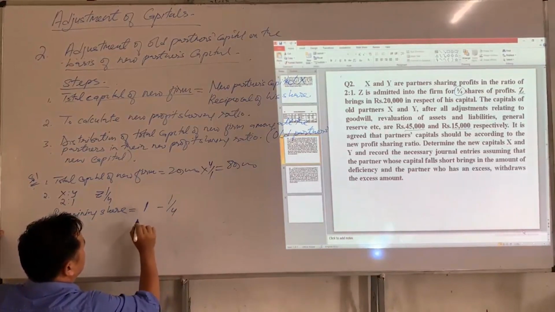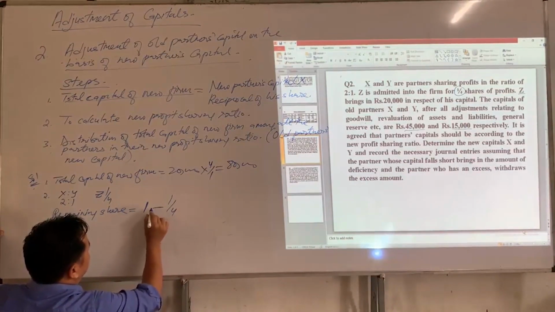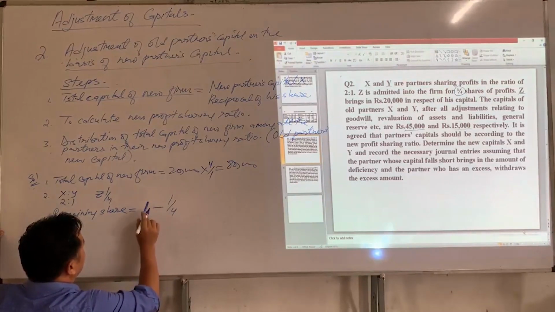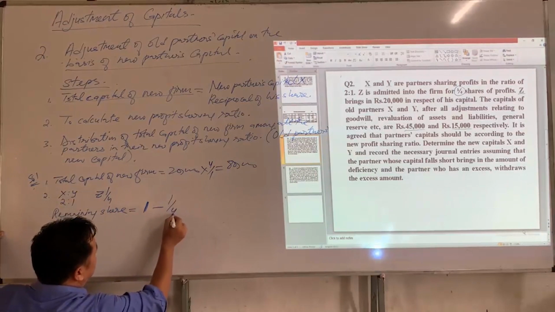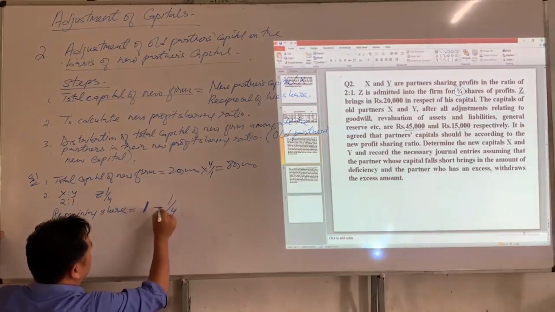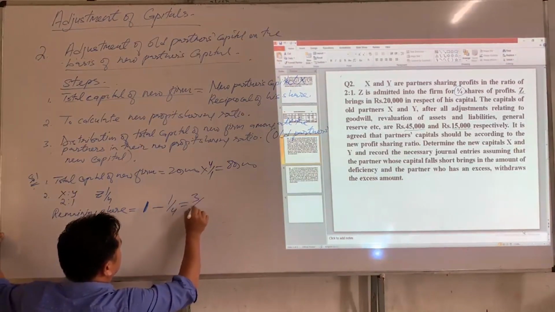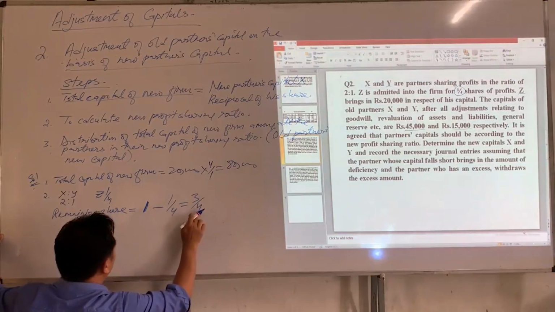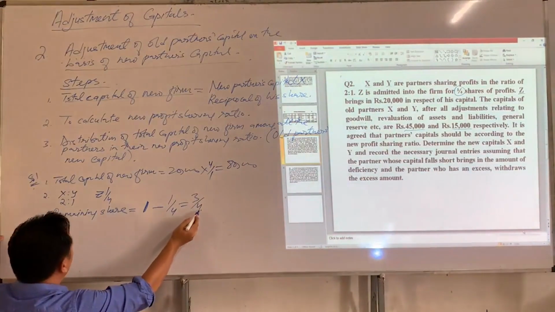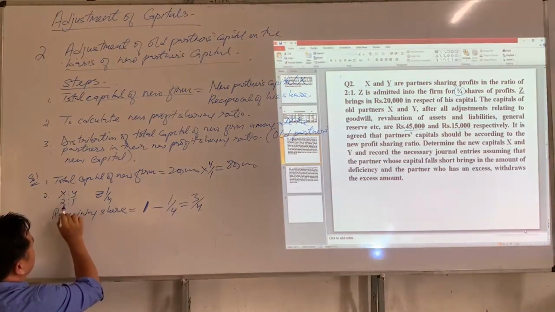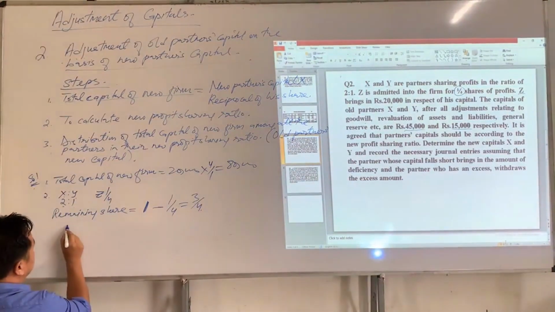So here we have to assume that 1 is firm's share of profit, which means it is share of profit of X, Y and Z. If we deduct new partner's share from firm's share, we will get remaining share. What is remaining share? 3 by 4. So 3 by 4 belongs to whom? X and Y. So 3 by 4 will be shared by X and Y in their old profit sharing ratio.